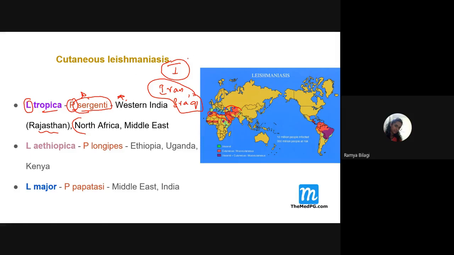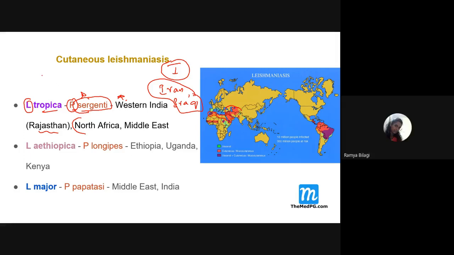Why, students? Why is war one of the reasons for the appearance of leishmaniasis cases? Why are wars linked to leishmaniasis? How are they linked? Economic destabilization, tell me. Yes, Sakshi, economic, tell me. It leads to poverty. Yeah, very good.